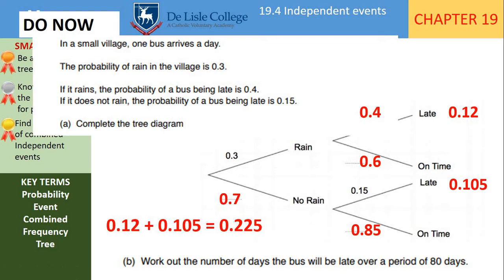So if we want to know out of how many of the days the bus will be late, we need to do 0.225 multiplied by 80 to give us an expectation that the bus is late on 18 of the days.